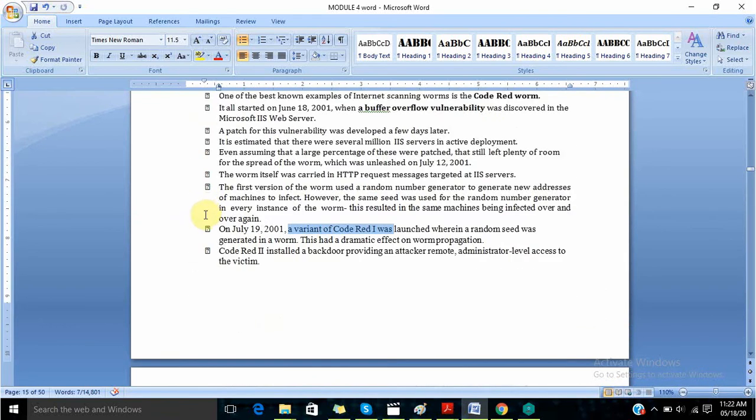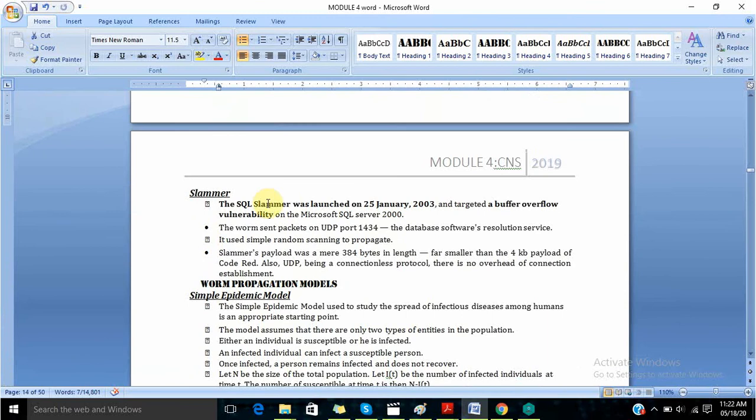Slammer. So this is one more worm. SQL Slammer was launched on 25 January 2003. This was targeting the database and targeted a buffer overflow vulnerability in Microsoft SQL Server 2000. The worm sent packets on UDP port 1434, the database software's resolution service. It used simple random scanning to spread. Slammer's payload was a mere 384 bytes in length.